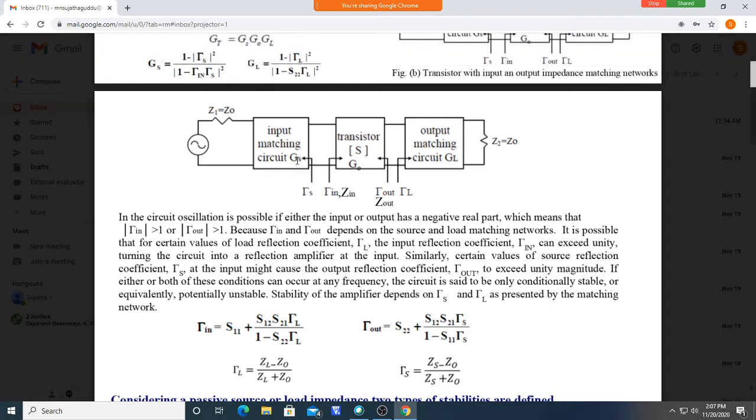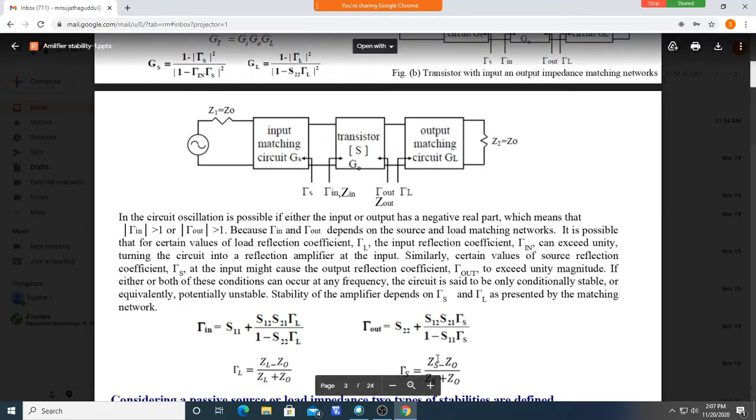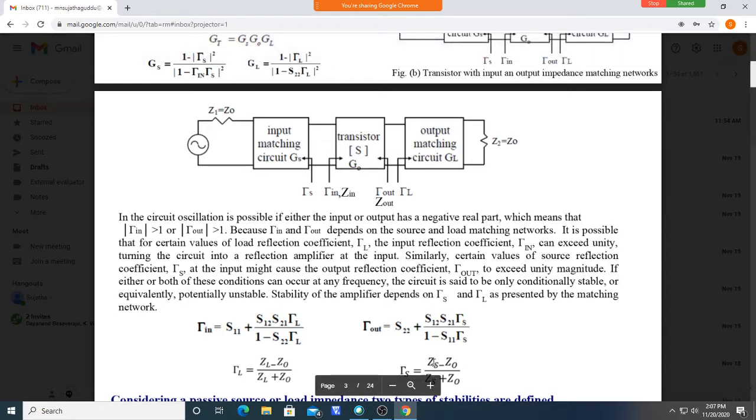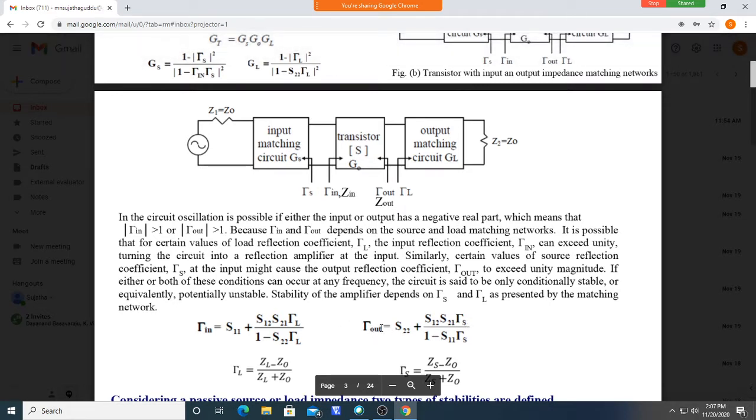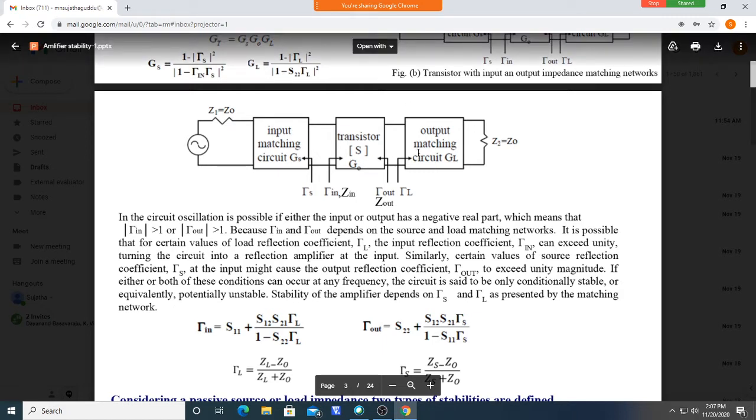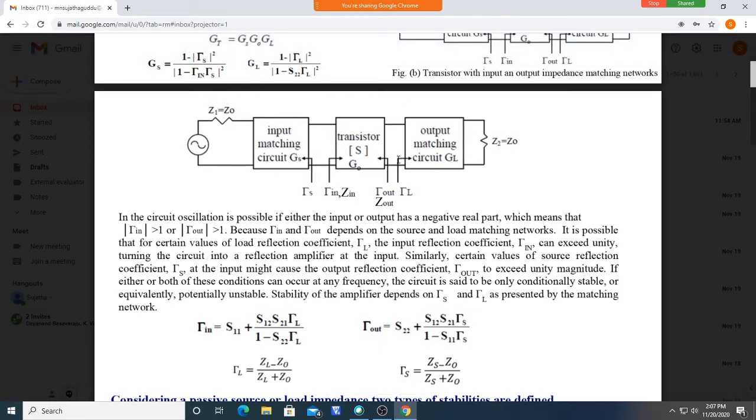We set ZS based on the requirement of the gain, but it should not bring Γout greater than 1. Once Γout becomes greater than 1, the system starts oscillating. That means it doesn't behave like an amplifier, it may behave like an oscillator.